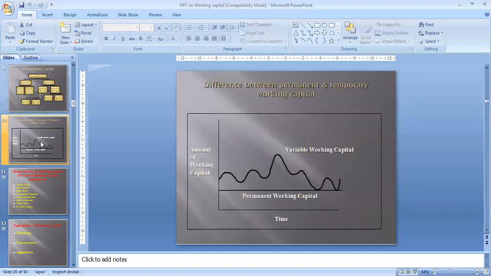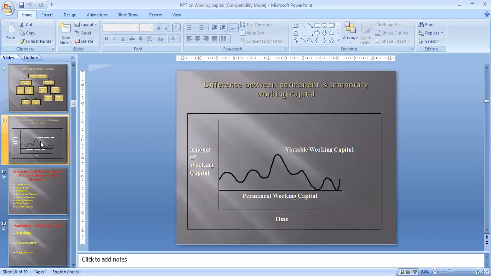So friends, students, this is the diagram which is showing the nature of permanent working capital and temporary working capital. Here you can see the permanent working capital line is horizontal to the x-axis. The permanent working capital graph is parallel or horizontal to the OX-axis. That means it indicates permanent working capital remains the same over the whole period. But on the other side, you can see in the graph of working capital that the working capital is fluctuating.